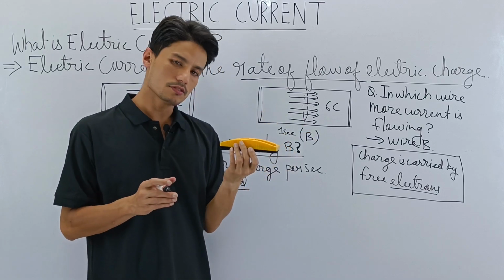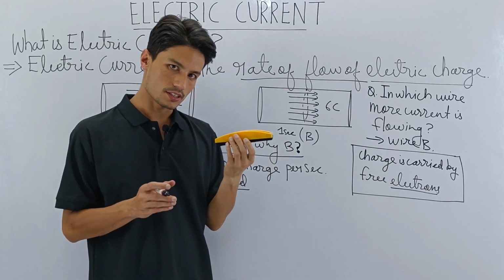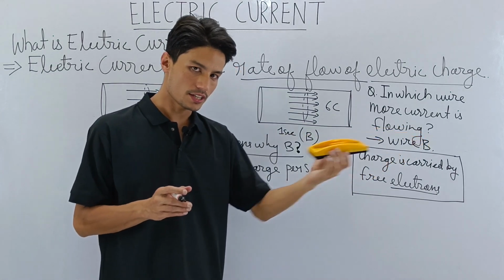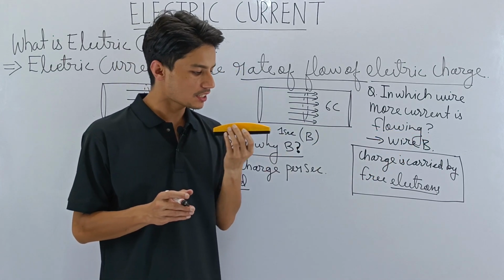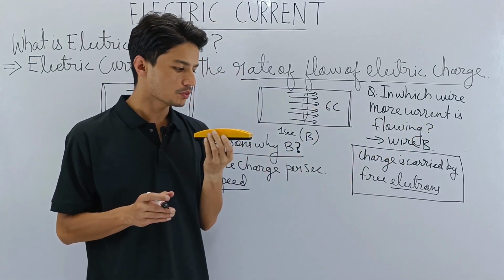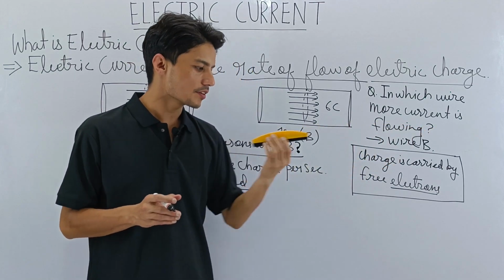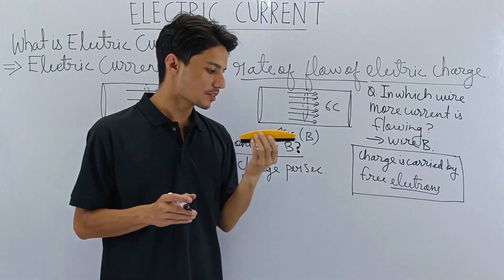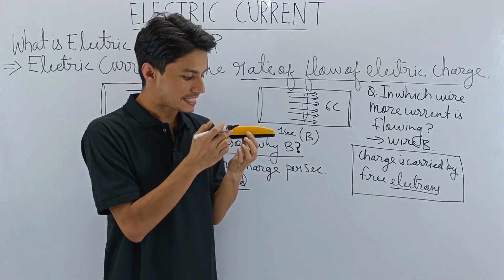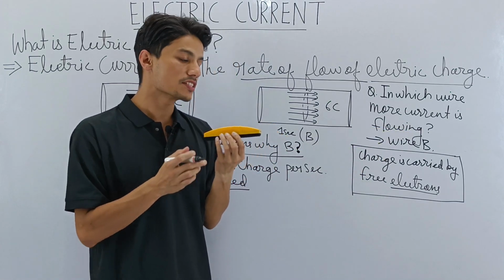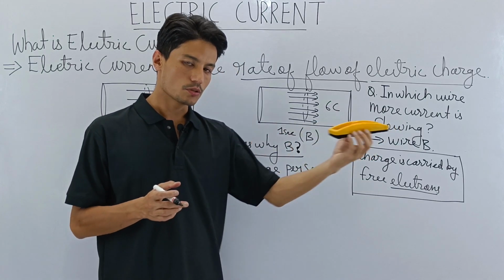So the free electron, which is the negative electron, when it moves, it is the charge. So what you are seeing, a negative electron move, you can say this to be charge also. So charge is carried by negative electron. When I say charge is carried by negative electron, I mean this negative electron itself is the charge. Don't worry.